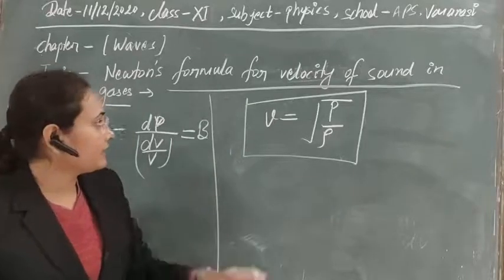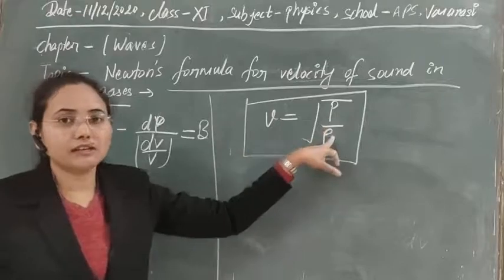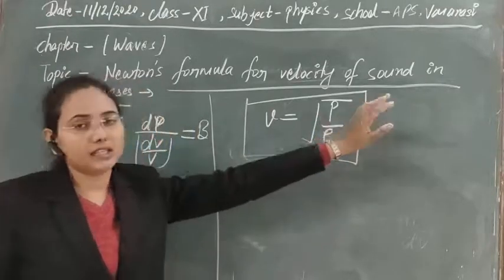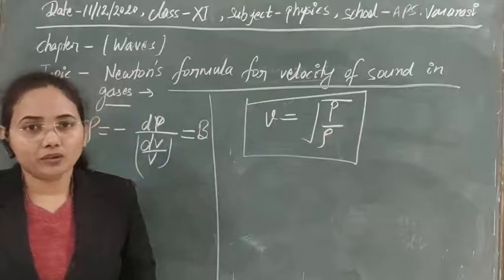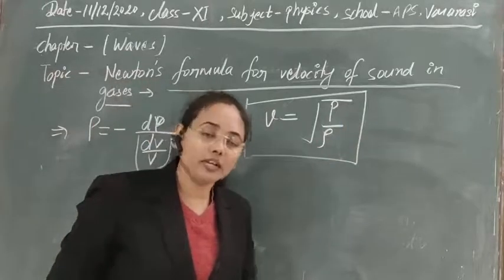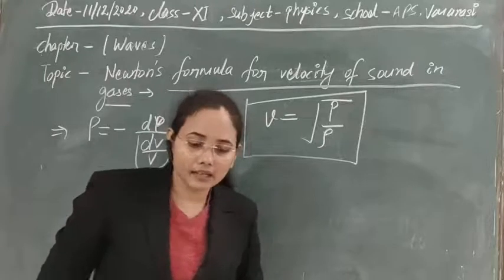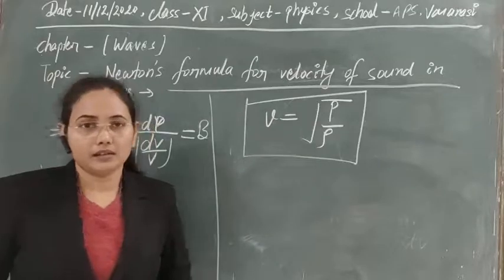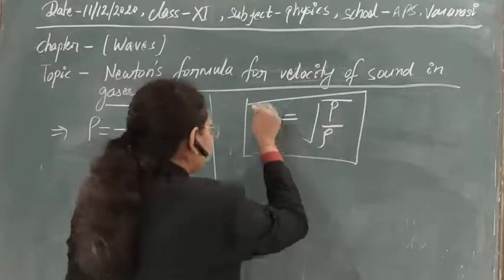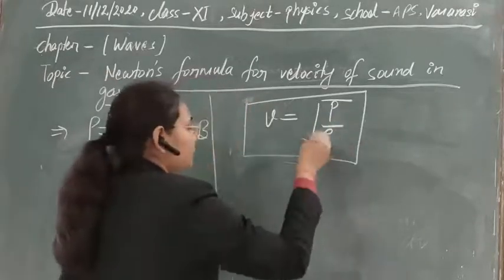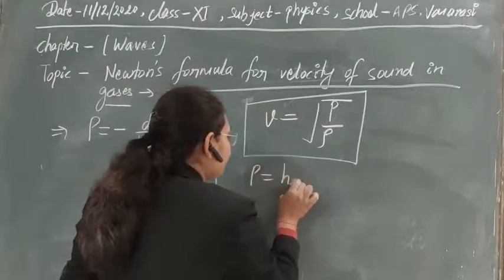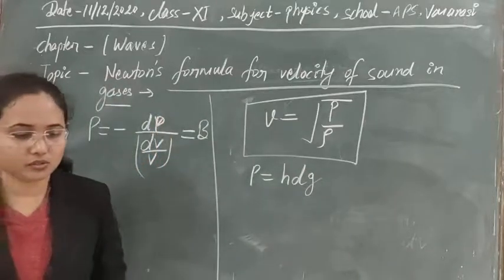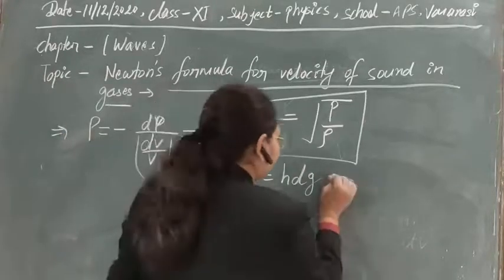For that we can calculate this velocity V. Suppose we are going to calculate the velocity of sound in air, and in case of air we are using standard temperature and pressure, or normal temperature and pressure. So here P is equal to, you know, P can be written as h rho g.